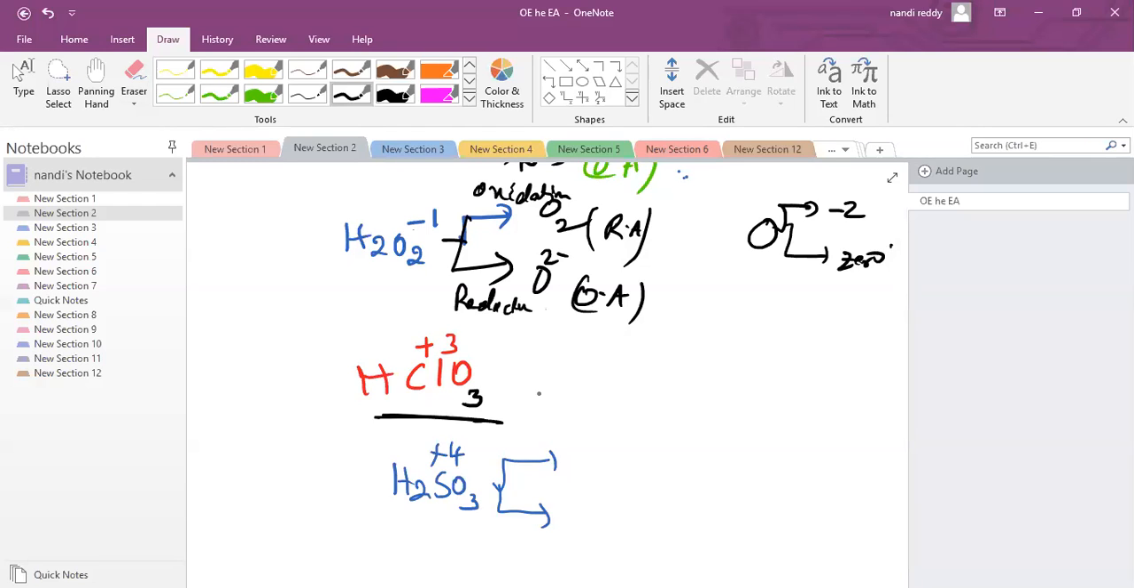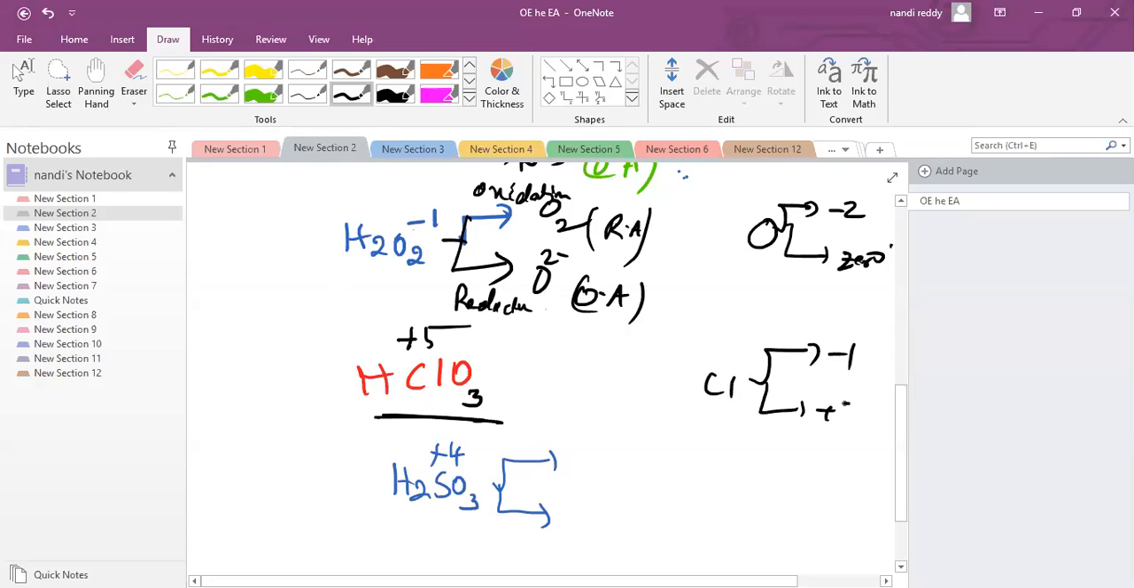All are similar explanations, sir. Here, Cl is in +5 oxidation state. Chlorine can show a minimum of -1 and a maximum of +7 because the group number is 7. This intermediate oxidation state +5 is not -1, not +7. So it can act as an oxidizing agent, and it can act as a reducing agent.